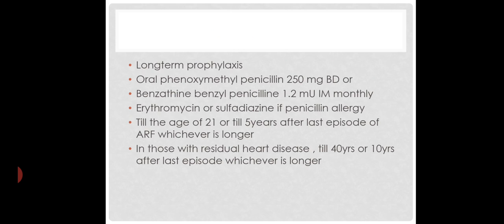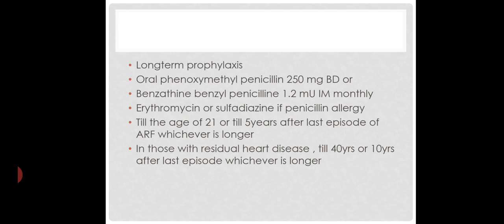Next, long-term prophylaxis. Either oral phenoxymethylpenicillin or benzylpenicillin can be used: oral phenoxymethylpenicillin 250 mg twice daily or benzylpenicillin 1.2 million units intramuscular monthly. If penicillin allergy is there, erythromycin or sulfadiazine can be used.